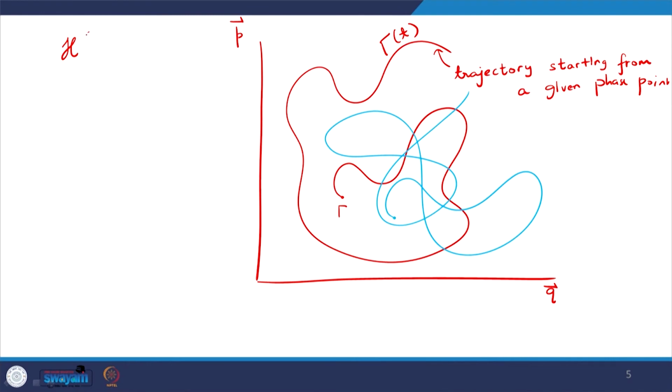And since my Hamiltonian is a function of P and Q, I am writing in a compact notation now, because P is the set of Pi and Q is the set of Qi. So, always keep in mind that P and Q are 3n variables each, right. So, if I know the P and Q values, I know the Hamiltonian.